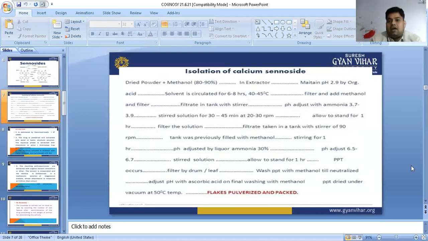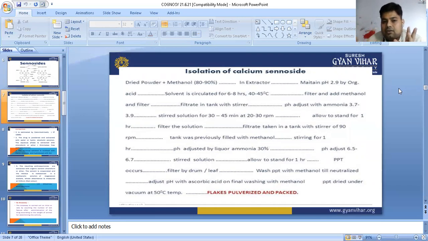2.9 with the help of an organic solvent, the organic acid, and allow to keep for 1 hour, and after that the solvent is circulated for 6 to 8 hours at 40 to 45 degrees centigrade, same as the Stahl-Otto method. Dry powder plus methanol 80%, then mix in the extractor. Continuously we are going to mix and maintain the pH 2.9 with the organic acid. Generally acetic acid we are going to use.